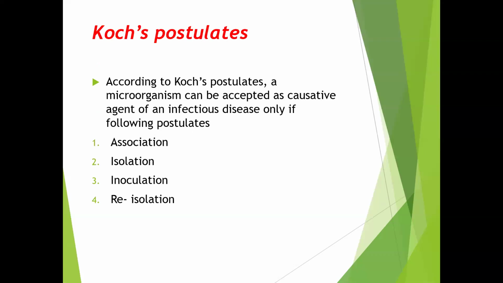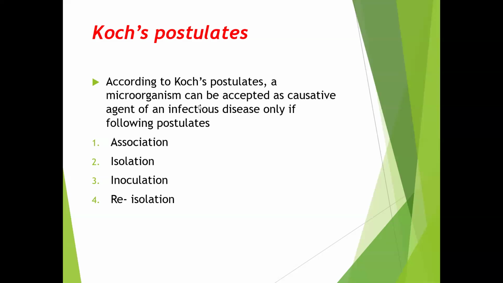Next, a very important thing is Koch's postulates. As we discussed, Louis Pasteur proposed the germ theory of disease. What is meant by the germ theory of disease? According to the germ theory of disease, infections are caused by germs or microorganisms. Louis Pasteur proposed it, and Robert Koch proved it by his postulates. So what are those postulates? Association, isolation, inoculation, and re-isolation.